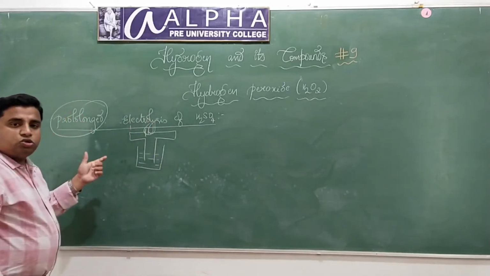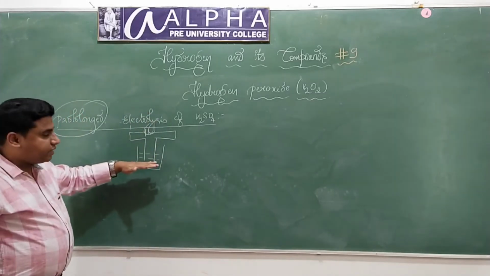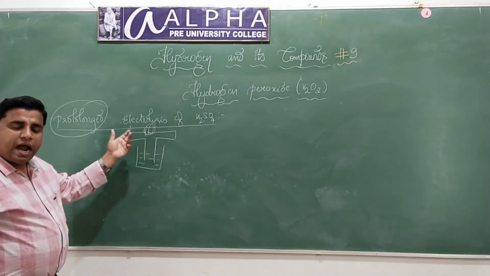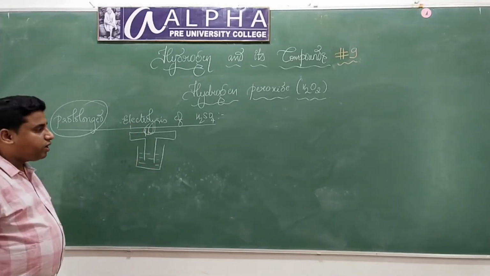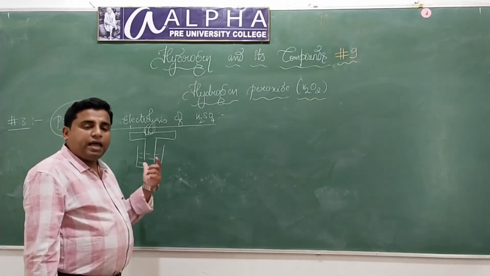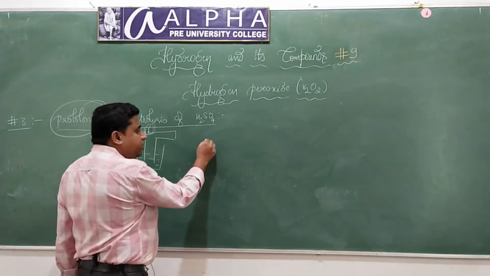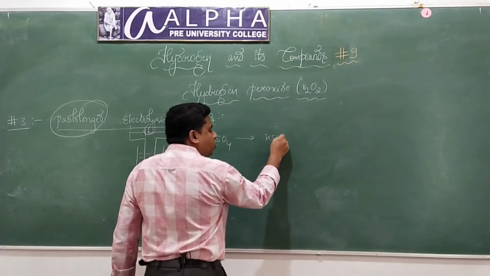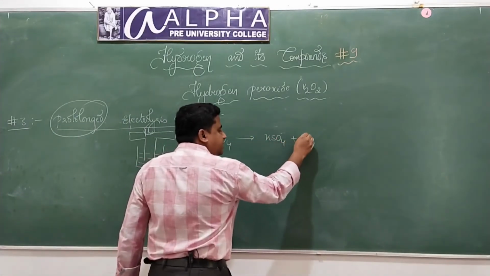So you dip graphite rods or platinum electrodes in sulfuric acid and pass a high voltage of current. What happens during the electrolysis of sulfuric acid? Look here, H2SO4, can I write this as HSO4 minus and H plus? Yes.